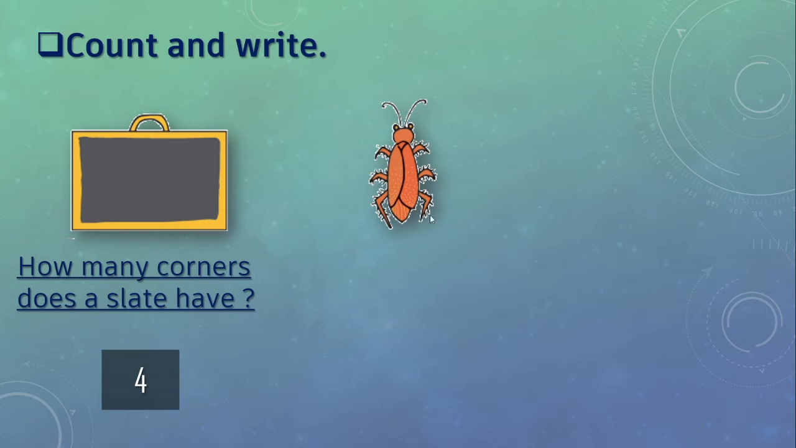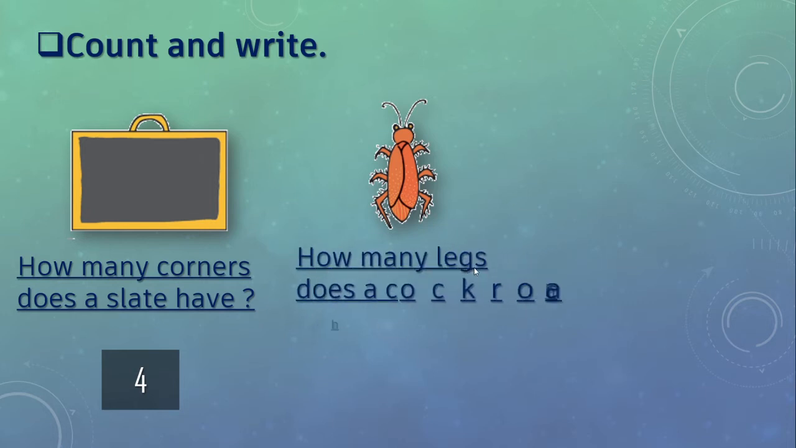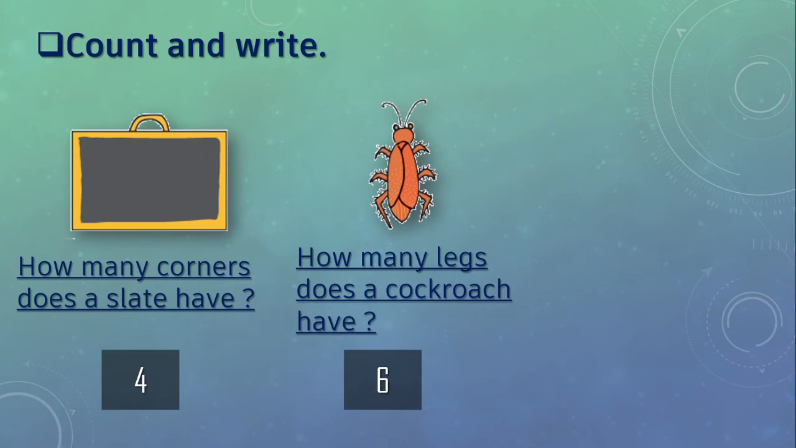Next, see here the cockroach. Question, how many legs does a cockroach have? Cockroach को कितने legs है? We'll count 1, 2, 3, 4, 5, 6. Yes, cockroach has 6 legs. 3 on each side. Right?